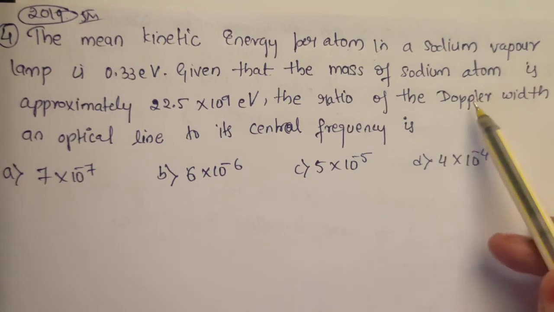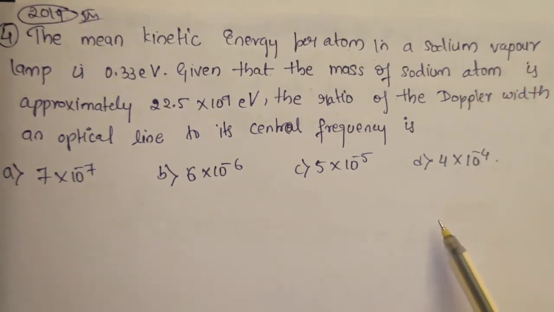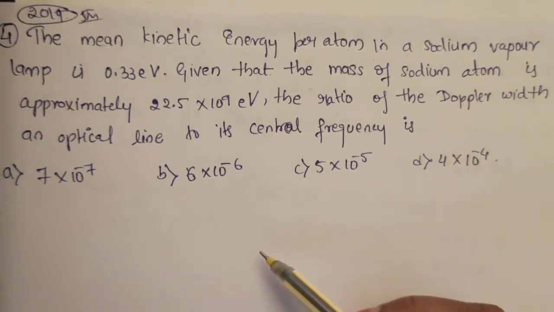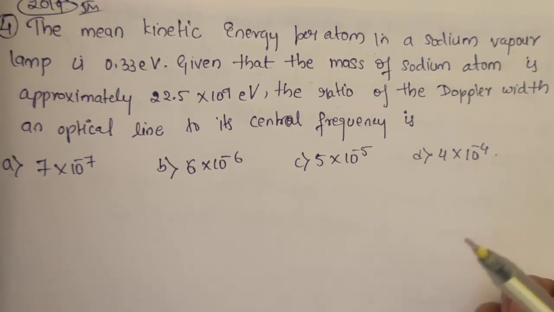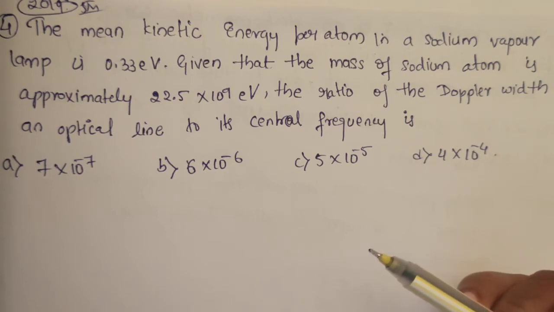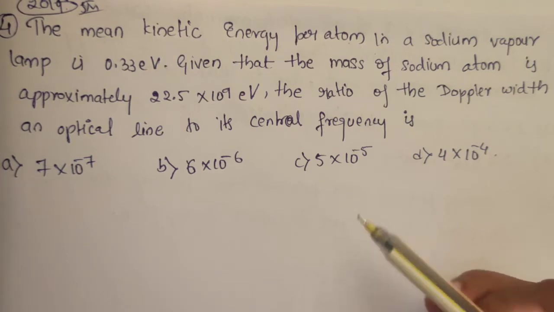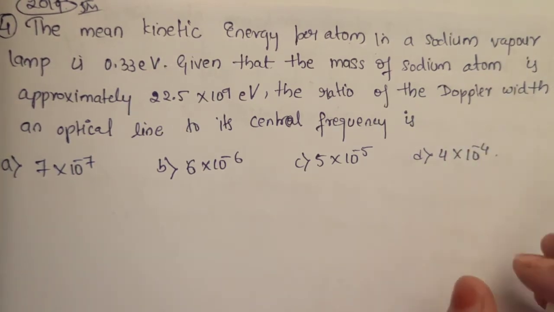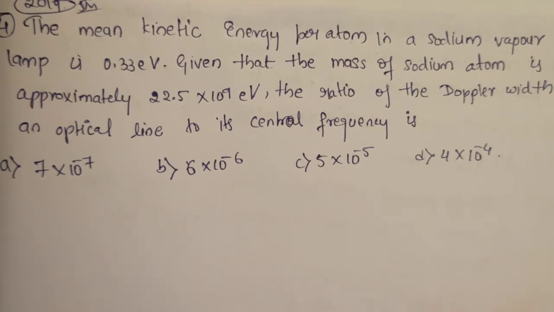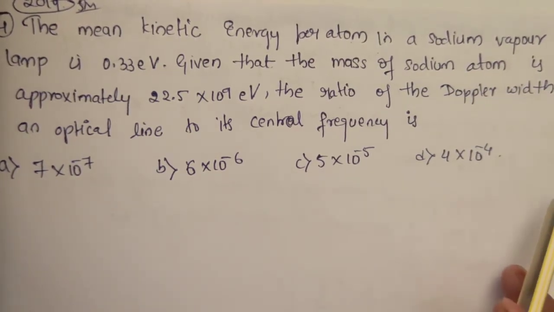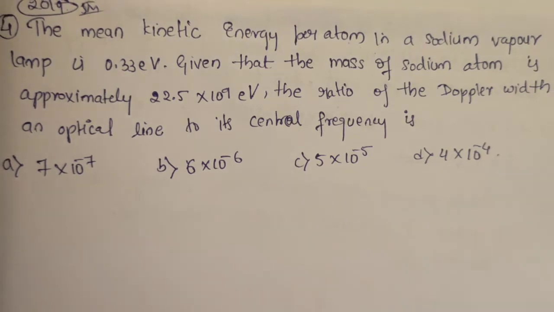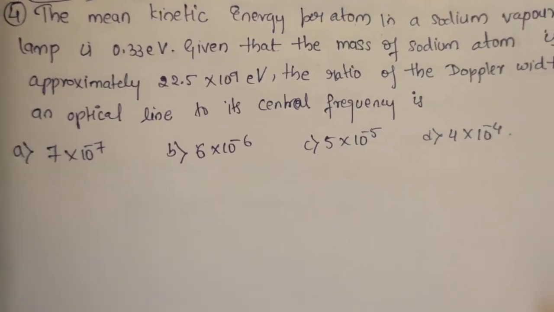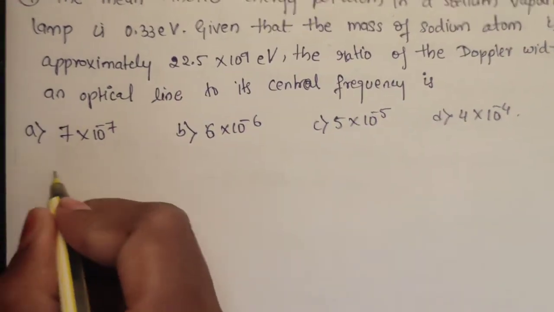We know that we have a standard formula for the Doppler width. Before writing the Doppler width formula, we should know what the Doppler effect is. The Doppler effect is the increase or decrease of the frequency of a wave due to the relative motion between the source of the wave and its receiver. This Doppler width occurs when the broadening of the spectral lines due to this Doppler effect is caused by the distribution of velocity of atoms or molecules. So now let us solve this question.